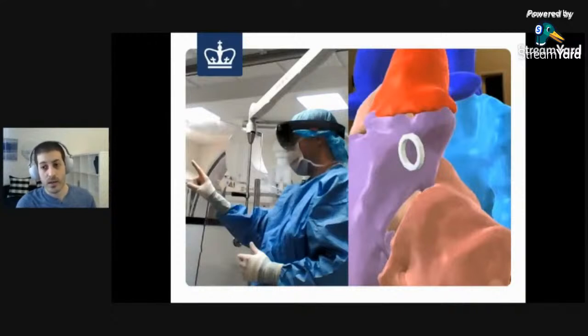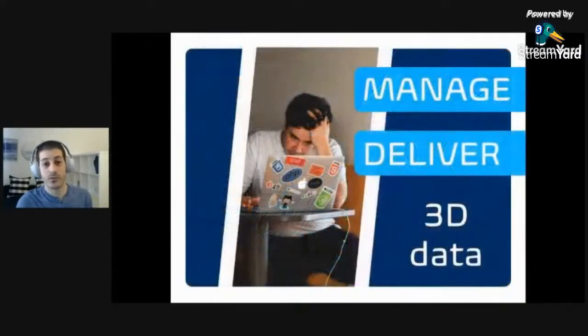But the problem was that I had to do something I really, really hate, and that's waking up really early in the morning. I had to go to the hospital around 6 a.m., take those 2D scans, convert them to 3D models, rebuild the application, and deploy it to smart glasses for the physician to wear. That process was so frustrating. It took so much time and effort. And as a developer, I only wanted to do two things: I wanted to manage the assets, and I wanted to deliver them to an AR device.